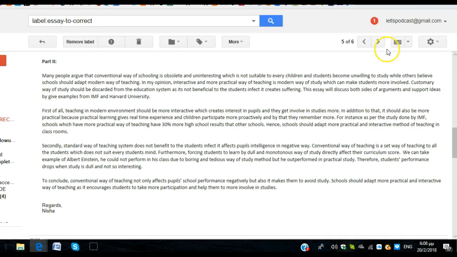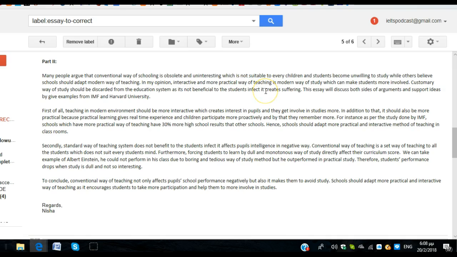The customary way of study should be discarded from the education system. Educational, actually. There's a fine difference behind it, but if you're really trying to get a higher score, the correct phrase here is educational system. So it should be discarded from the educational system as it is not beneficial to the students.